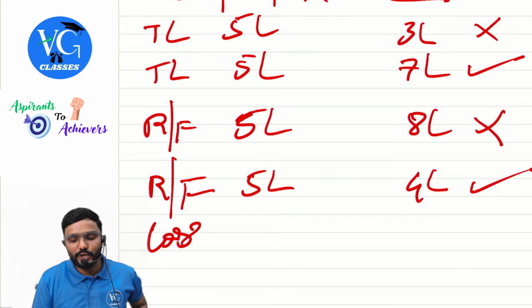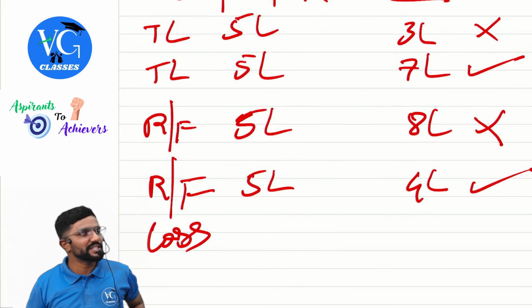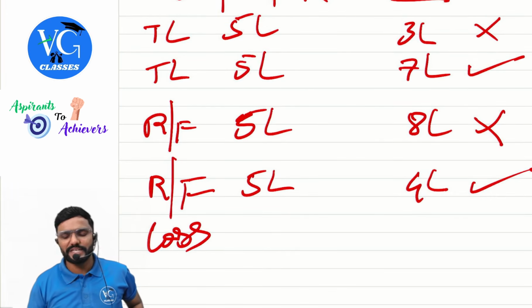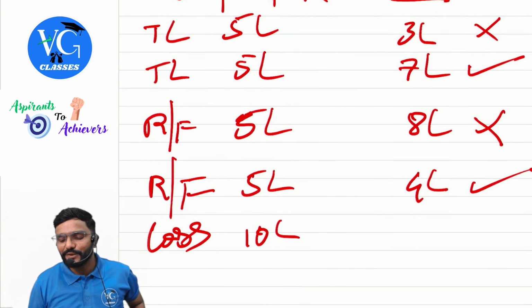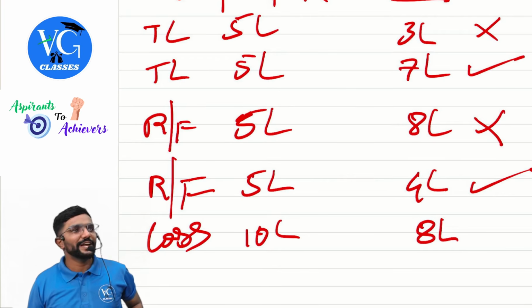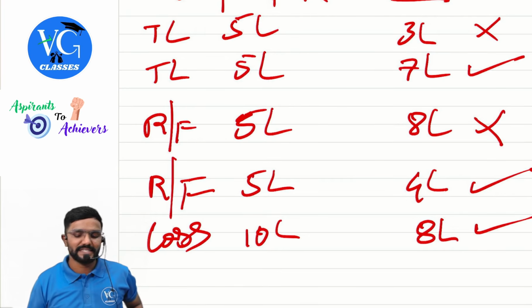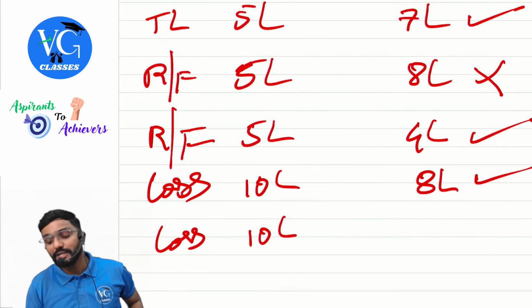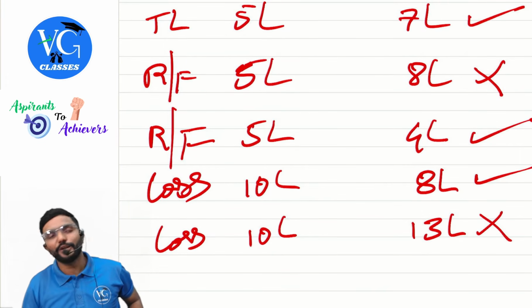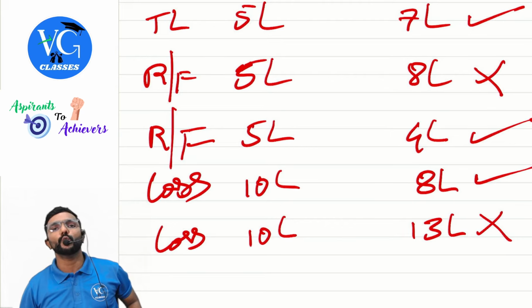Next, loss. Let us take loss. Sir, in my original return or belated return or revised return, I had claimed a loss of, assume, 10 lakh. Now I am reducing it to 8 lakh. Will they allow me to file updated return? Yes. Next, in the original return, I had claimed a loss of 10 lakh. Now I want to increase it to 13 lakh. Will they allow me to file updated return? No.